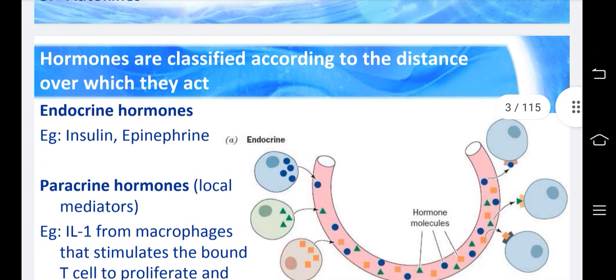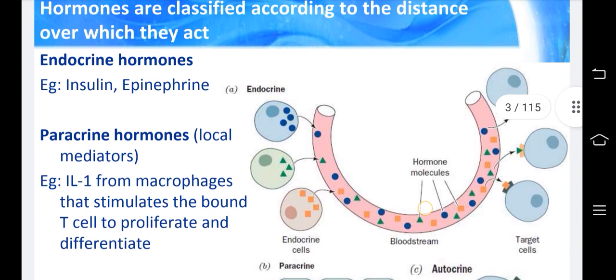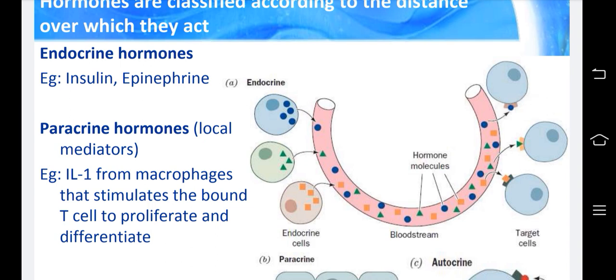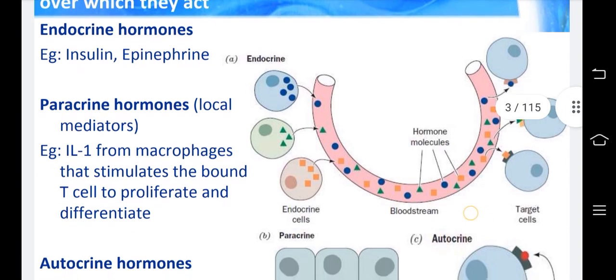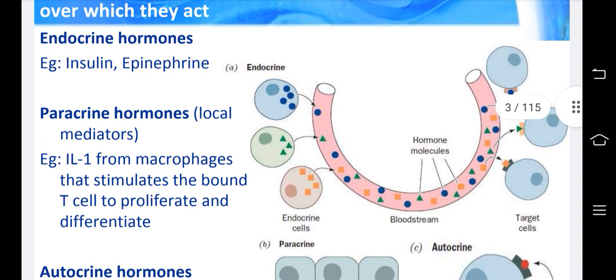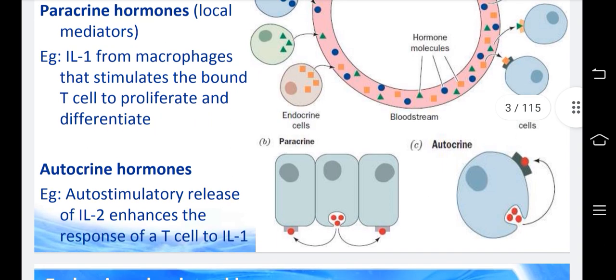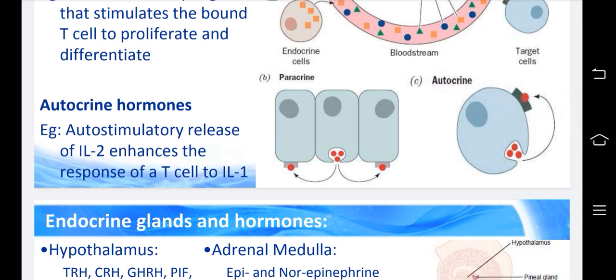Hormones are classified according to the distance over which they act. Endocrine hormones: insulin, epinephrine. Paracrine hormones, local mediators, such as IL-1 from macrophages that stimulate the bound T cell to proliferate and differentiate. Endocrine cells, bloodstream, paracrine hormone molecules, autocrine hormone molecules, target cells, you could see that. Paracrine, in the sense, acts on neighboring cells; autocrine acts on the same cell. Autostimulatory release of IL-2 enhances the response of the T cell to IL-1.